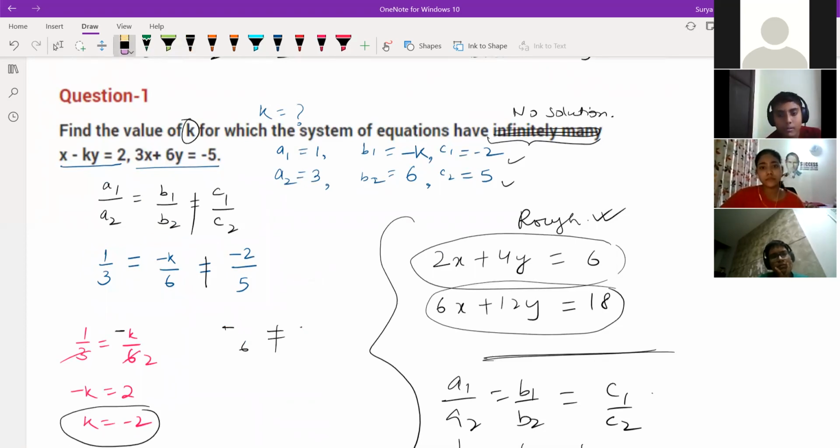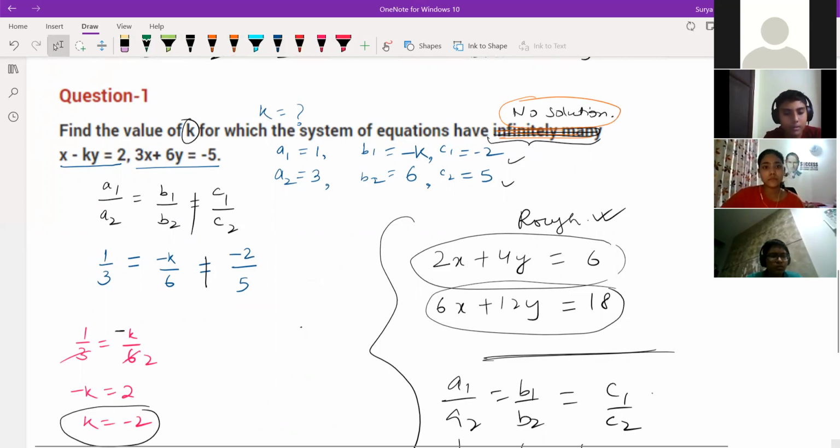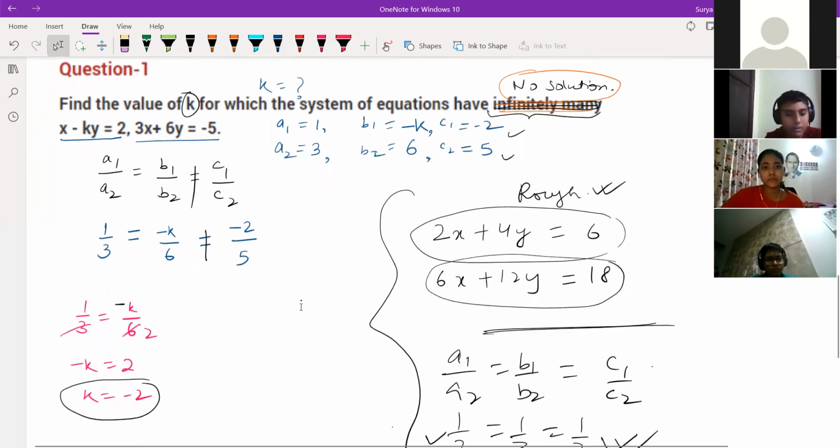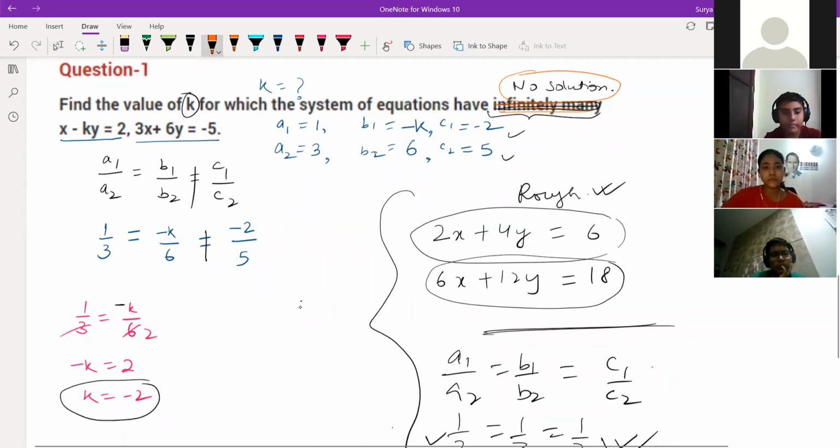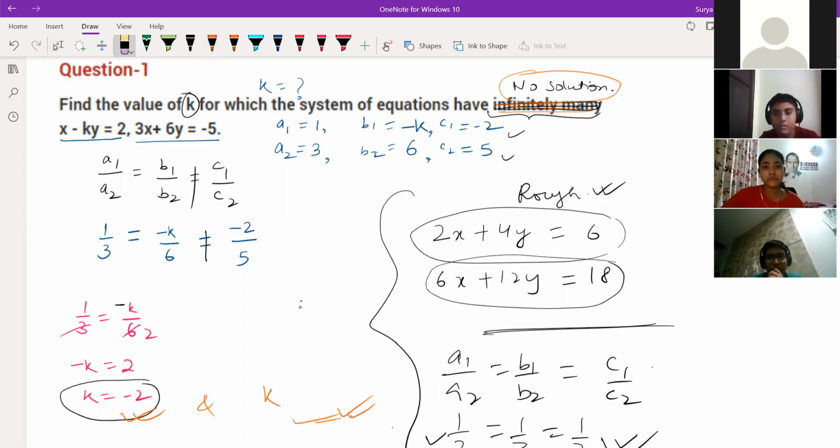But in this case, you should write here as not equal to. It should be no solution only. For no solution, we should get A1 by A2 is equal to B1 by B2 is equal to what? C1 by C2. Okay. Now it's clear to everyone. Tell me, any doubt is there? No, sir. If they ask here infinitely many solutions, then what I've done, that is not equal to this. Two answers will come for k. Understood? Some different answer will also come. K is equal to 2, and that also should be there. Got it? So I'll give one other question based on this only.